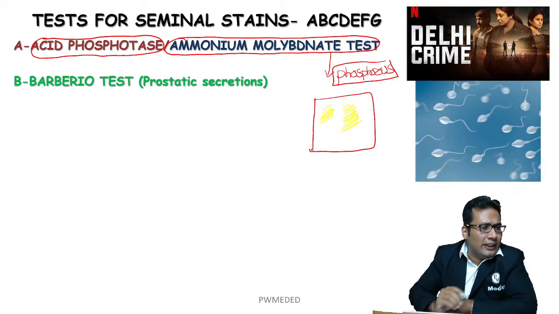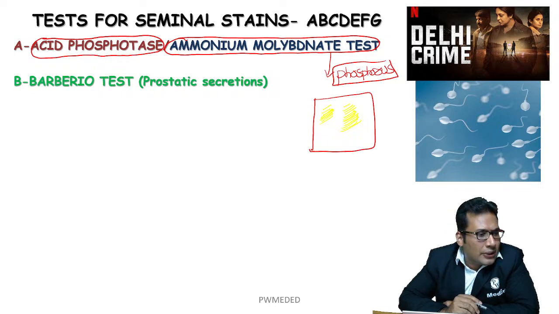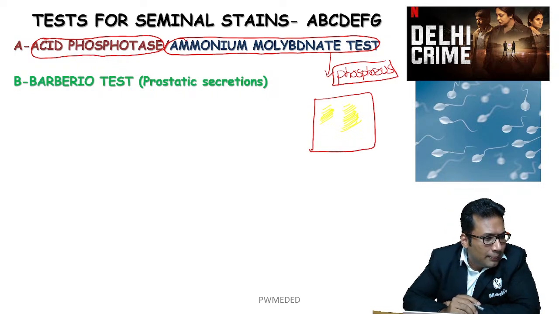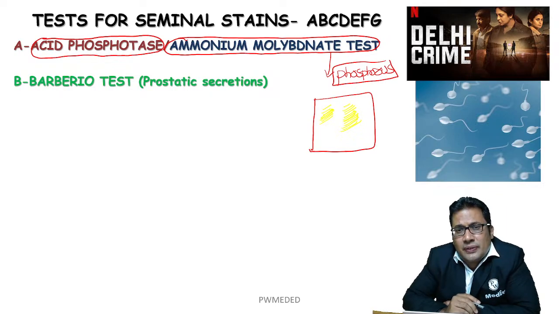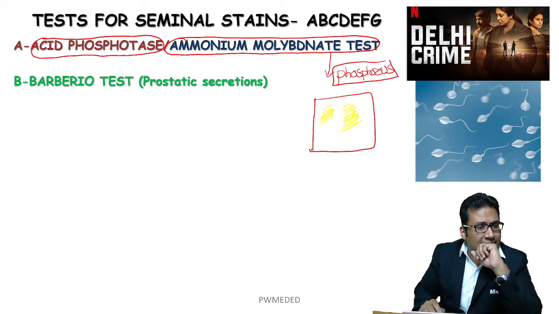C for, can anyone guess what the C is? Beta Deepu Singh. C, can you answer? Can you try this? What is the test which starts with the C in seminal stain? Because seminal stain is very commonly asked. Let me ask Deepu Singh and Harsh, what is the test which starts with the C? Let's see who is going to answer.